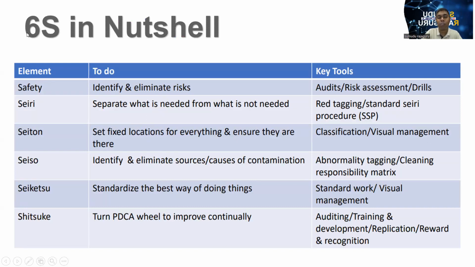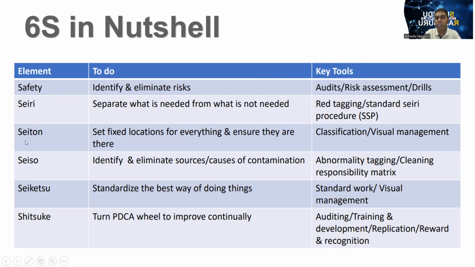But here, I have put the 6S, because that is also purposely done. Nowadays, some organizations, some members talk about 5S as 6S because they have included safety-related things as well. Okay. So the element safety is to identify and eliminate risk. Key tools: we can conduct audits, risk assessments, fire drills, whatever drills. When we come to the element Seiri, why do we want to do Seiri? Separate what is needed from what is not needed. So key tools are red tag, yellow tag, and standard Seiri procedures.